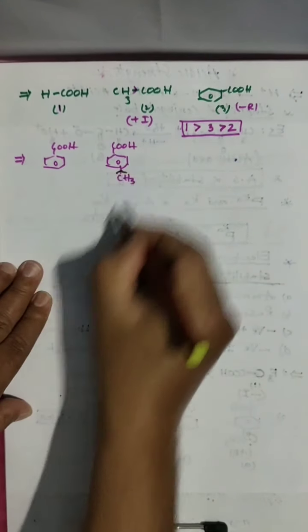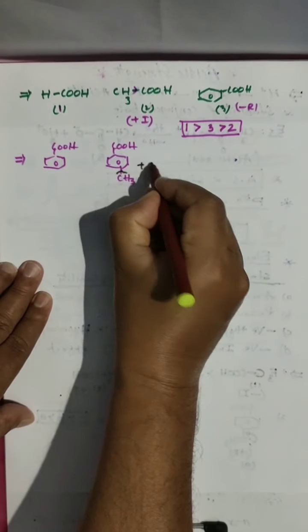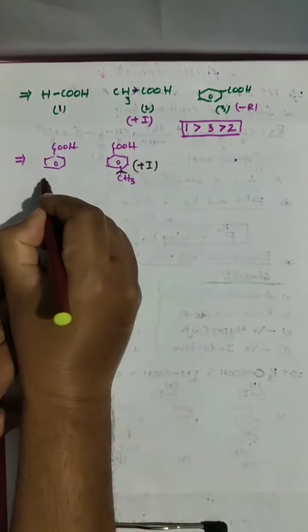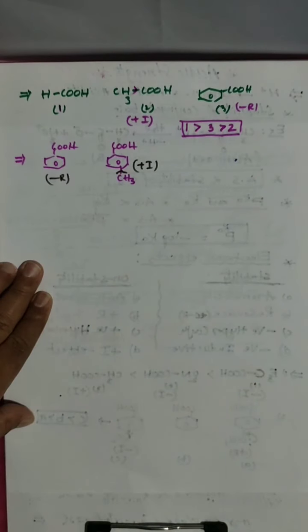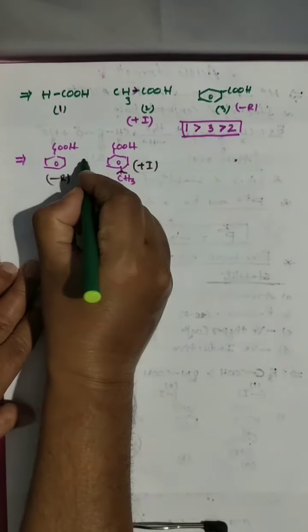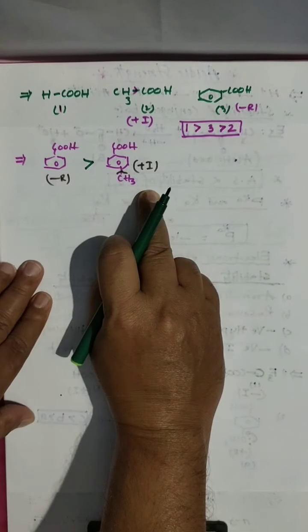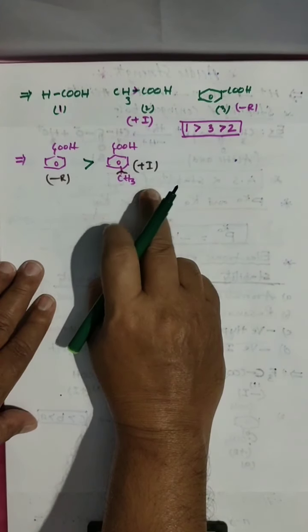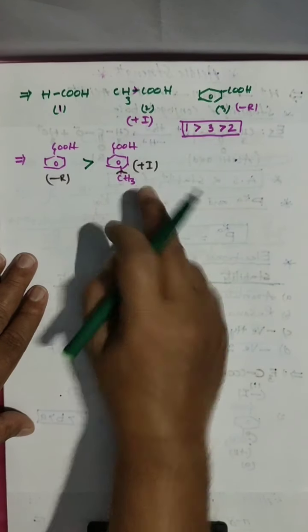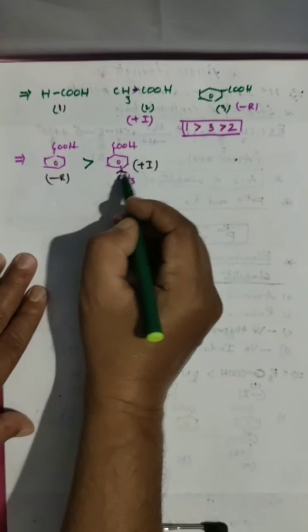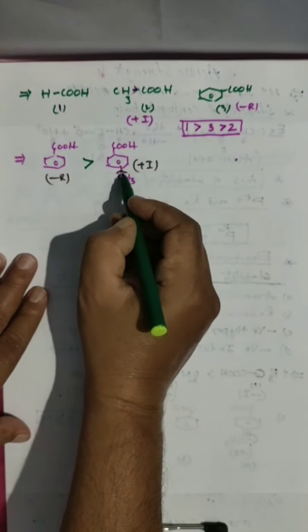This is an electron donating group, means plus I effect. And here you are getting minus R effect. So what is the result you are getting? This is more acidic than this. Am I right? Electron donating group increases the negative charge.